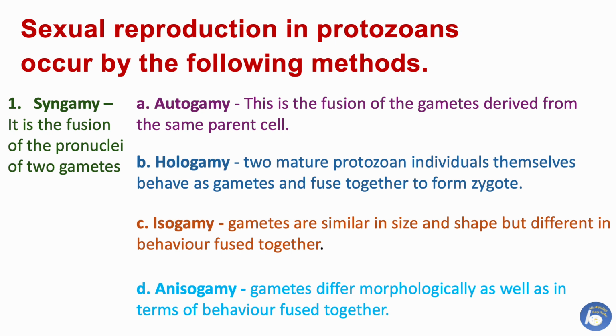Hologamy. Two mature protozoan individuals themselves behave as gametes and fuse together to form a zygote. Isogamy. Gametes are similar in size and shape but different in behavior, and fuse together. In anisogamy, gametes differ morphologically as well as in behavior, and fuse together.